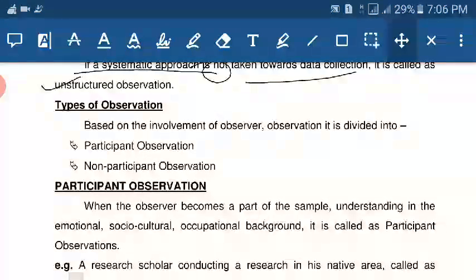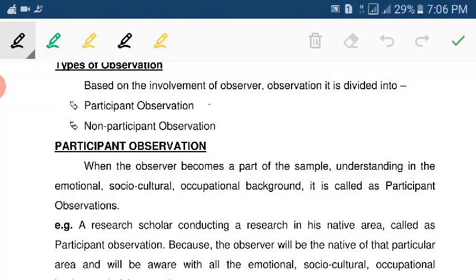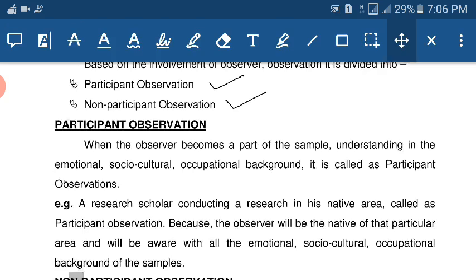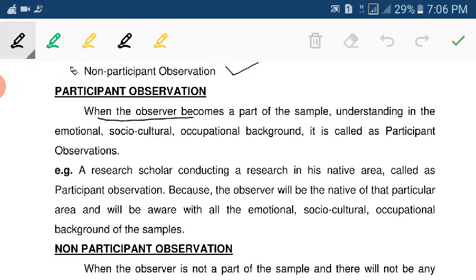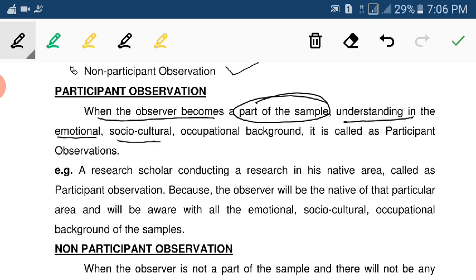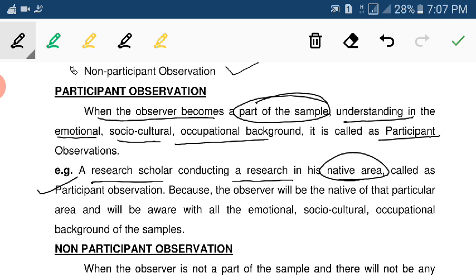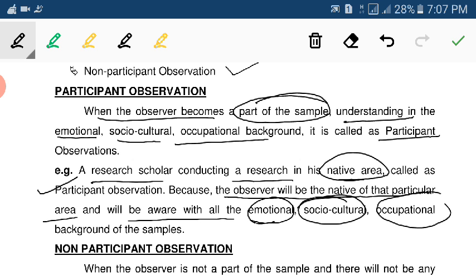Types of observation: based on the involvement of the observer, observation is divided into participant observation and non-participant observation. Participant observation: when the observer becomes a part of the sample, understanding the emotional, socio-cultural, occupational background, it is called participant observation. A research scholar conducting research in his native area is called participant observation, because the observer will be a native of a particular area and will be aware of all the emotional, socio-cultural, occupational